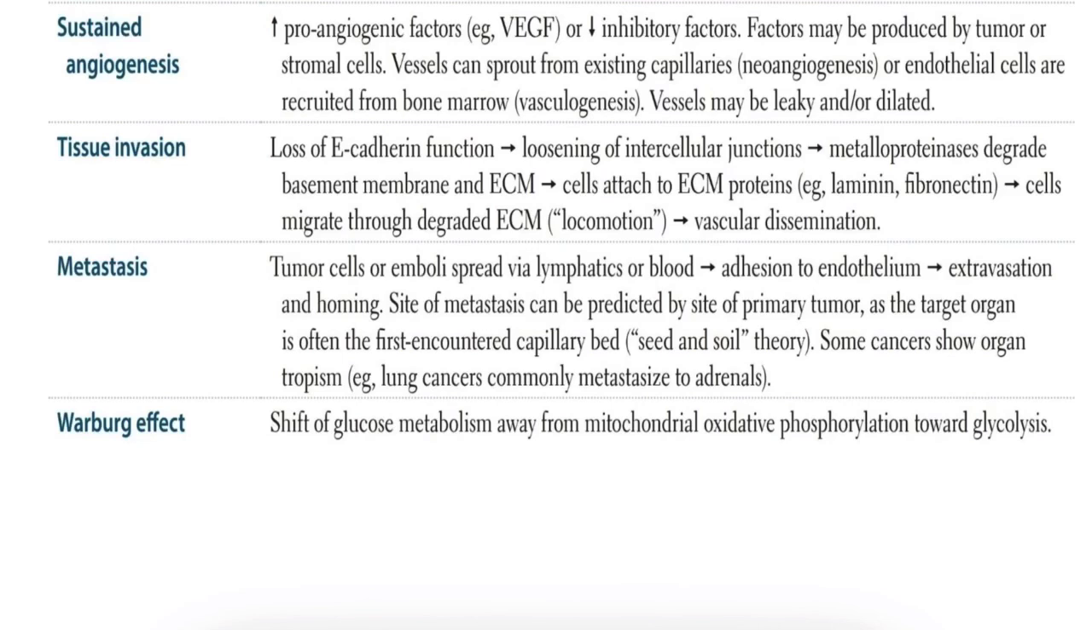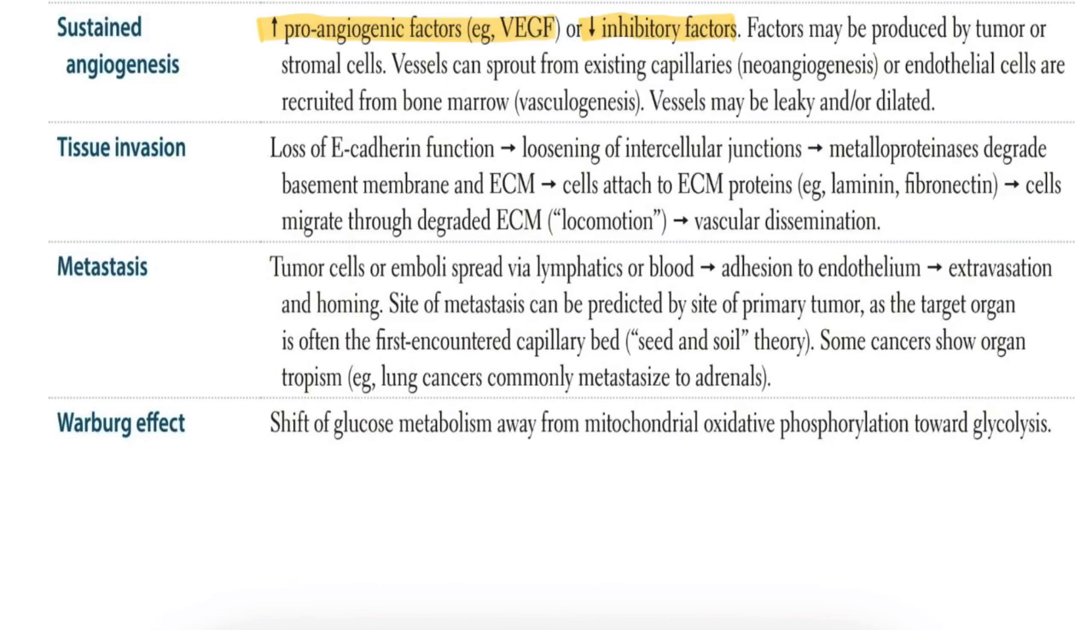There is increased pro-angiogenic factor, for example VEGF, which means vascular endothelial growth factor, or decreased inhibitory factors. Factors may be produced by tumor or stromal cells. Vessels can sprout from existing capillaries, which we call neoangiogenesis. That means new capillaries or new vessels are forming, or endothelial cells are recruited from bone marrow, like vasculogenesis, and vessels may be leaky or dilated.